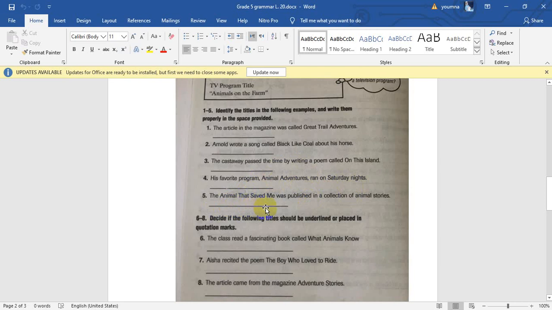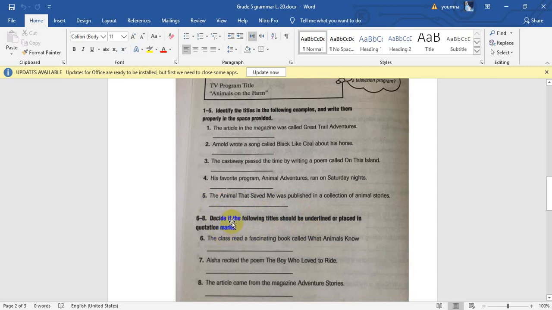The Animal That Saved Me was published in a collection of animal stories. So this is what, guys, a collection of animal stories. Stories are short works, so you have to write the quotation marks before and after the title, The Animal That Saved Me. Write it here in the space between the quotation marks. Then we have another kind of question.